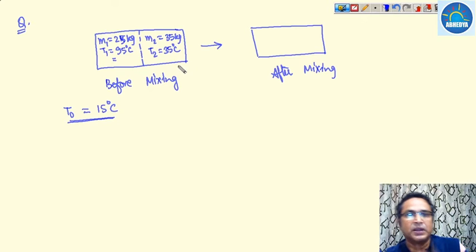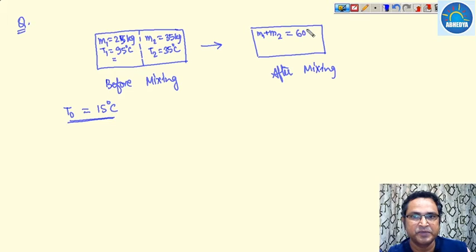Now these two streams of water have been mixed. So what is the total mass after mixing? The total mass after mixing will be M1 plus M2, that comes out to be 25 plus 35, that is 60 kg. 60 kilogram will be the total mass after mixing, and the pressure remains constant.